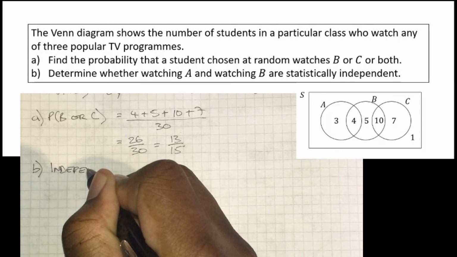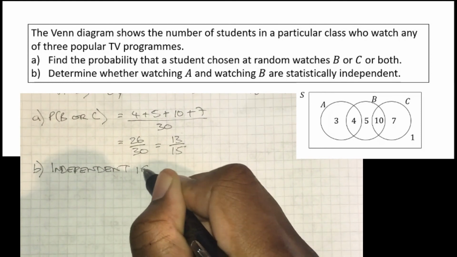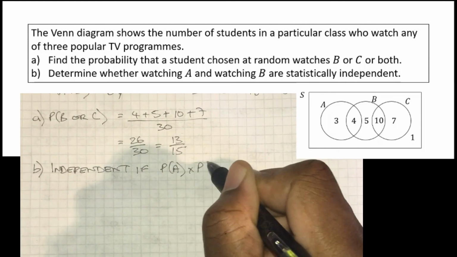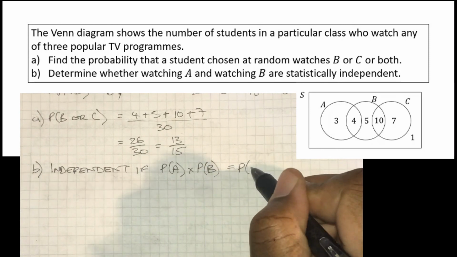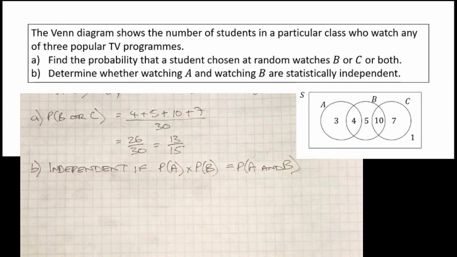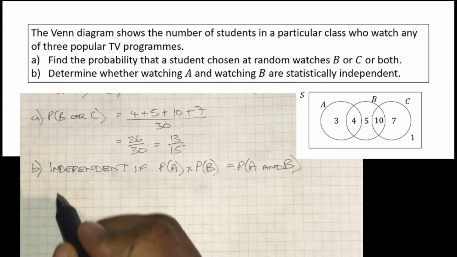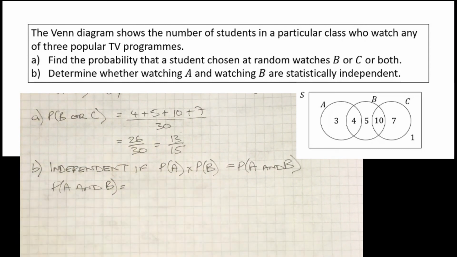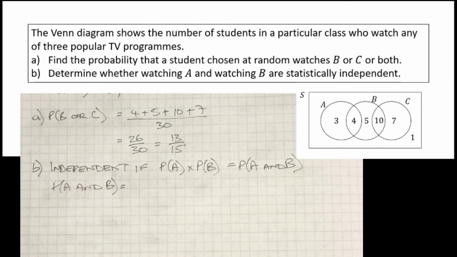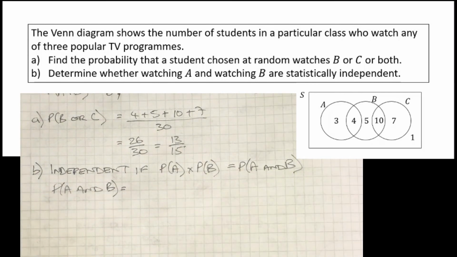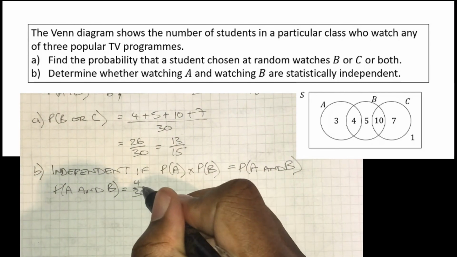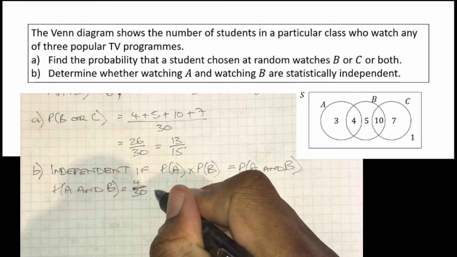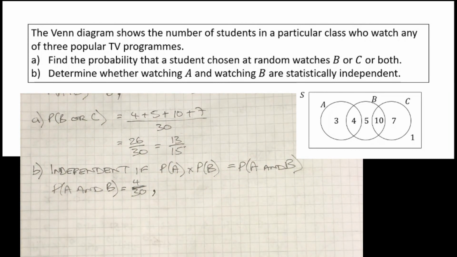Second part of the question. Determine whether watching A and watching B are statistically independent. Okay, we should be getting used to the structure here. We know they're independent if the probability of A times the probability of B equals the probability of A and B. I'm going to start by stating the probability of the intersection. Probability of A and B is 4 out of 30. Let's see if our calculation matches up.